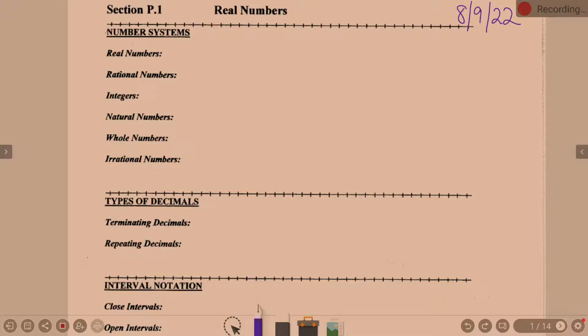but real numbers are pretty much everything we deal with, right? The fractions, the decimals, the positives, the negatives, the whole numbers. What I have written in here: any number that can be written as a decimal, and not imaginary. So you can kind of write in what you want. Any number that can be written as a decimal.